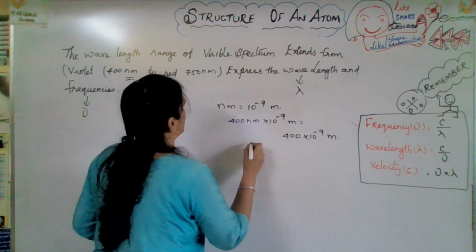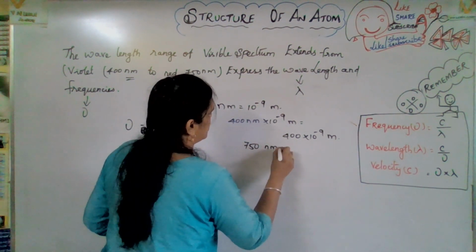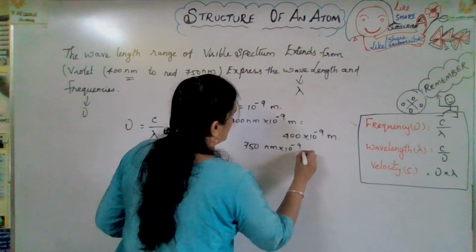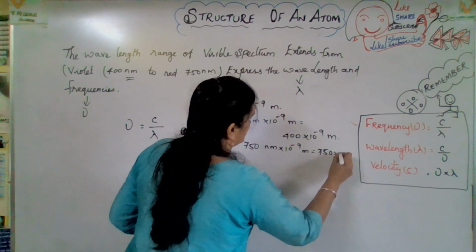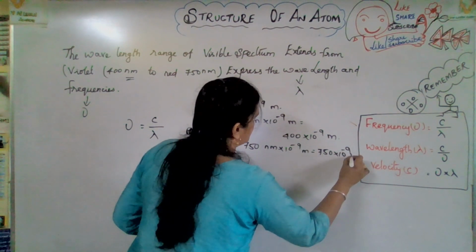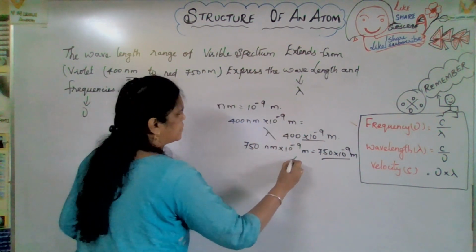The same way, 750 nanometer is 750 into 10 to the power of minus 9 meter. That's all. This is the lambda value.